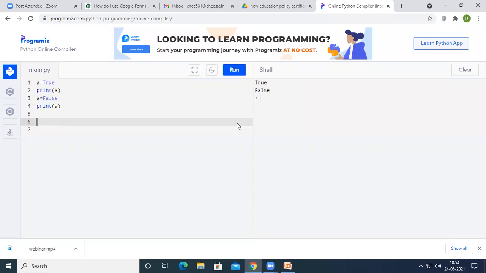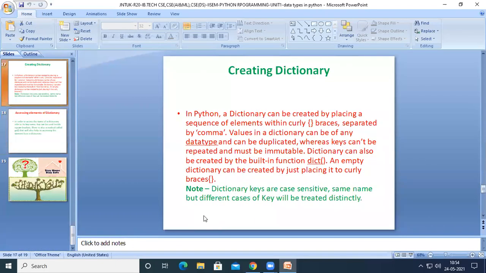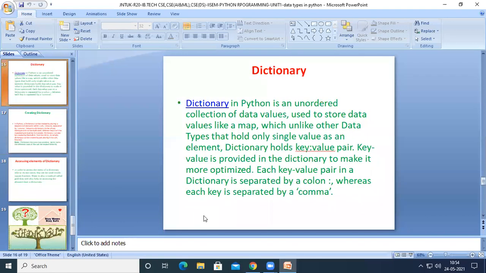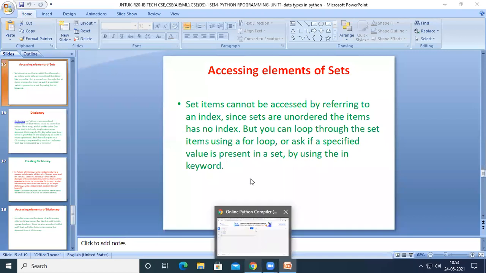So with this, I am going to end today's session. And in tomorrow's session, we are going to see what is a set and what is a dictionary, and how to access the elements of the set and how to access the elements of a dictionary. And with that, we are going to close the data types in Python, right?